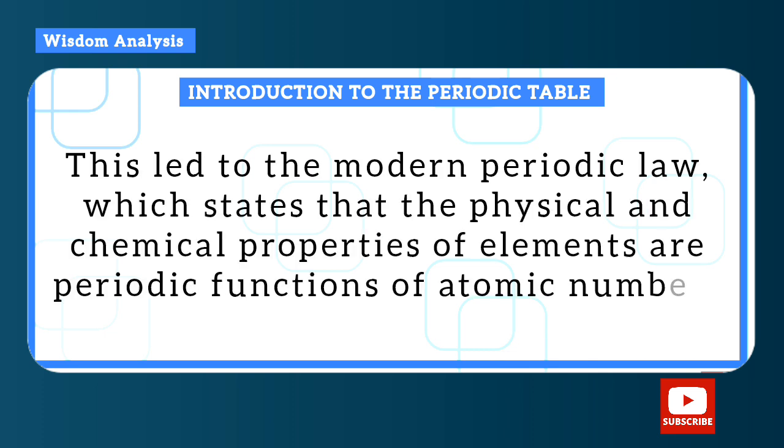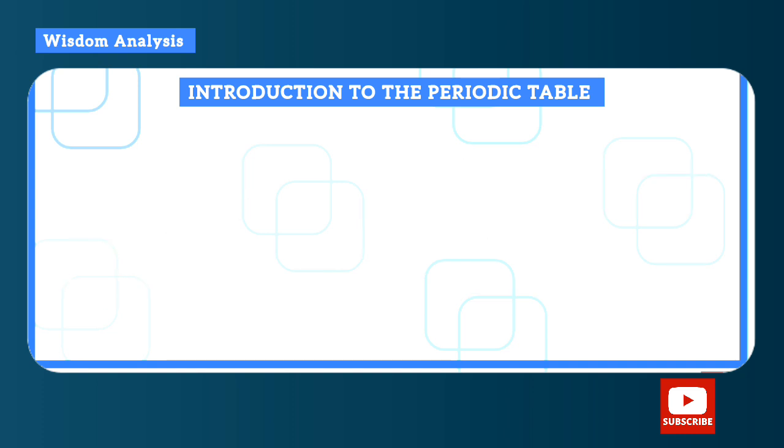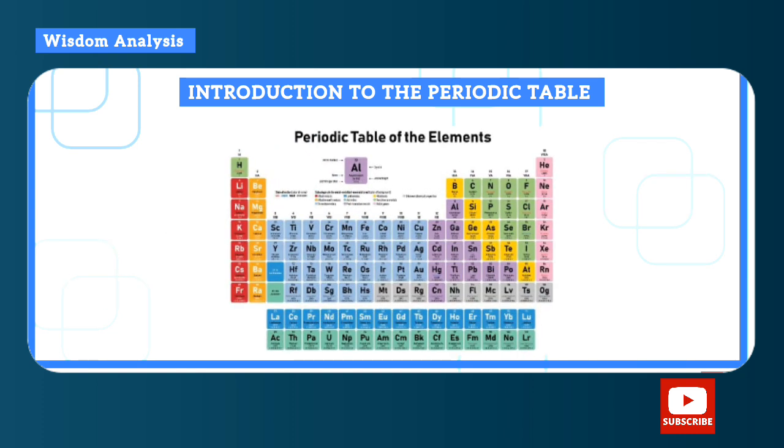This led to the modern periodic law, which states that the physical and chemical properties of elements are periodic functions of atomic numbers. The major change here is classifying elements based on atomic numbers instead of atomic masses, and this corrected the limitations of Mendeleev's periodic table. And this is how the new periodic table looks like.